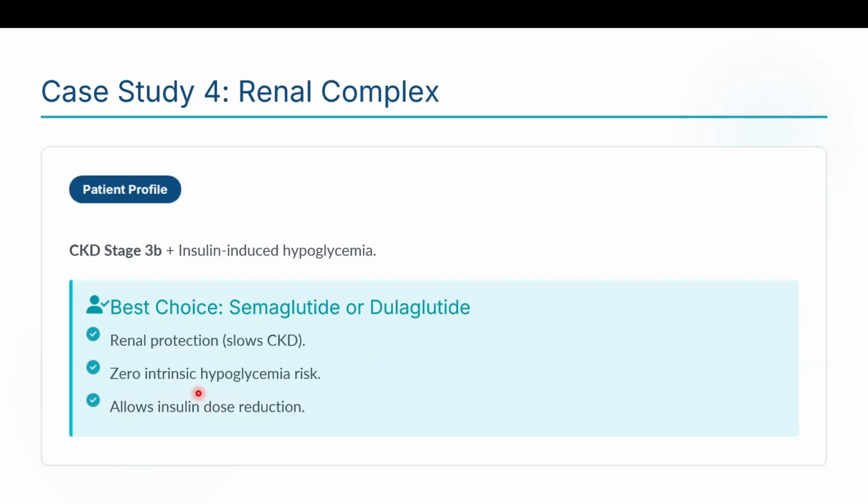For renal complications, in CKD up to stage 3B, semaglutide is very preferred. Dulaglutide can also be used. Insulin-induced hypoglycemia is a concern for these patients, so try to avoid hypoglycemia with the use of GLP-1 agonists. Renal protection is present for semaglutide and dulaglutide, hence they are very preferred. This allows insulin dose reduction gradually. As days go by, you can even stop the insulin when the target glycemic levels are achieved with semaglutide or dulaglutide.